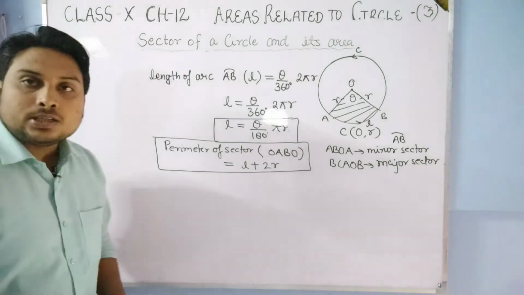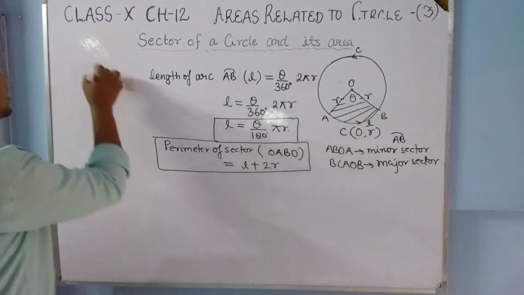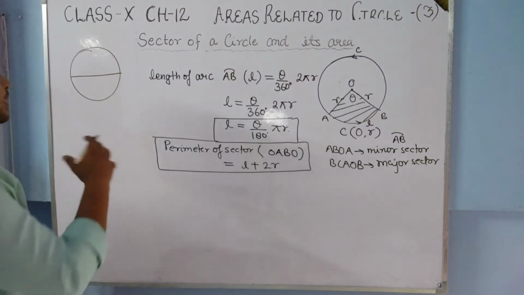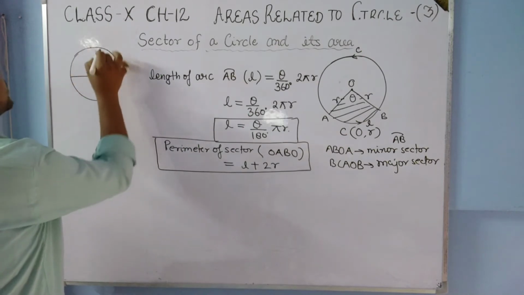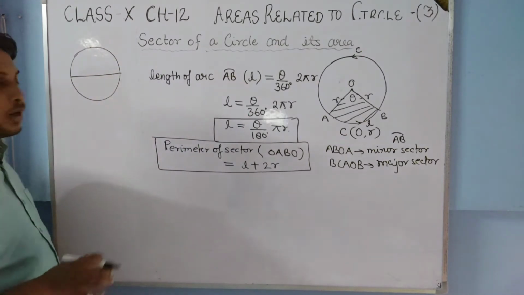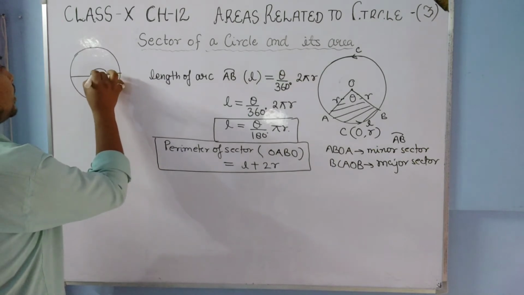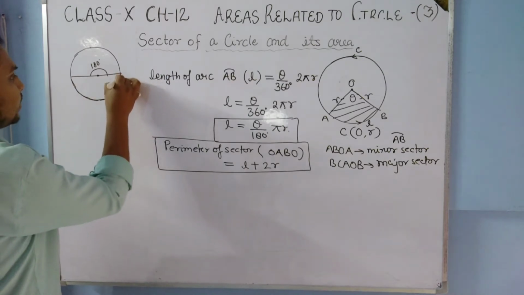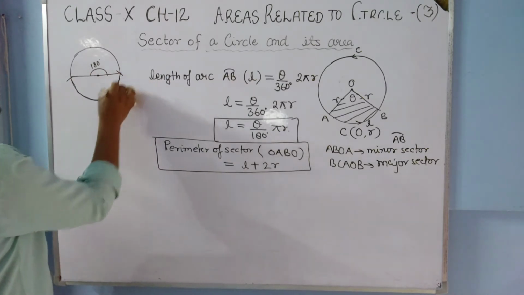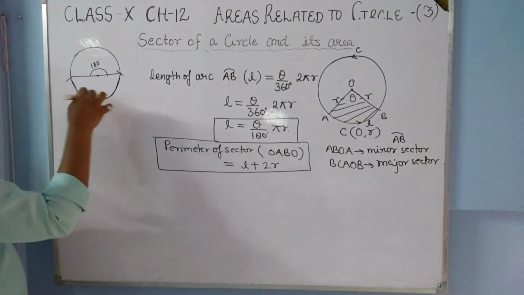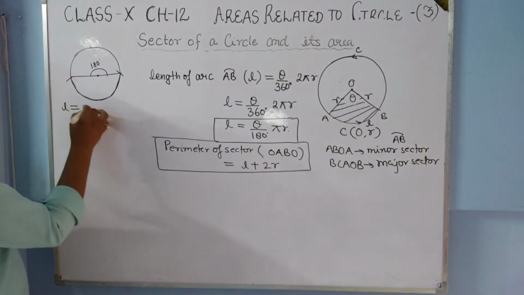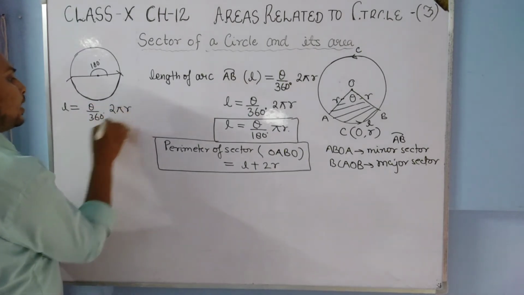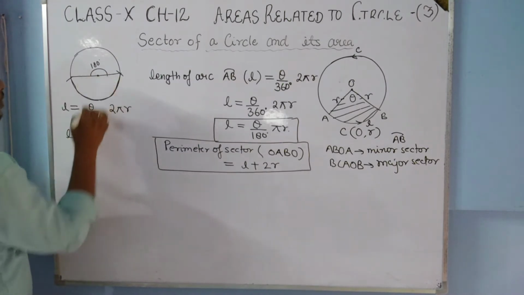We can also verify it, students, for the semicircle. Think about a semicircle. This is also a sector, a special type of sector. Here the angle is 180 degrees. If we want to know the length of this arc, the half circle, then following the formula theta upon 360 degree into 2 pi r, theta will be 180 degrees.